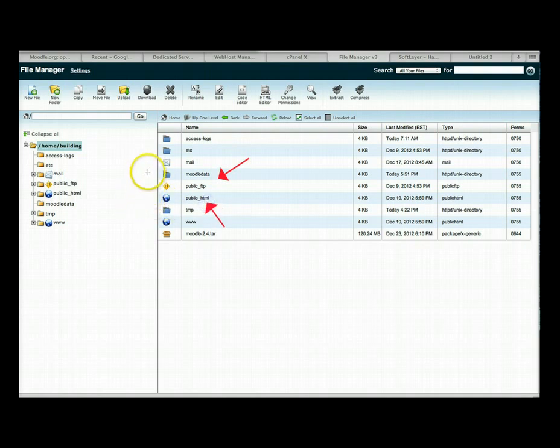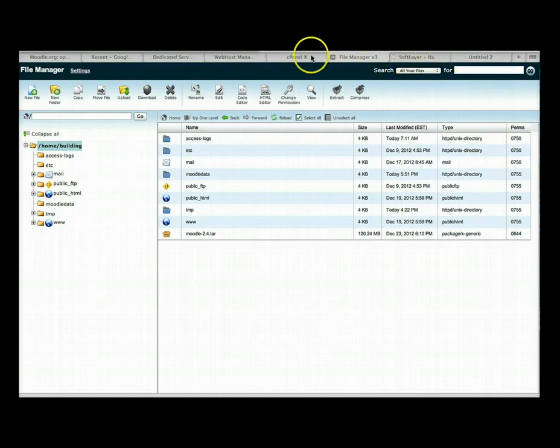By above, I mean that if we go up, we'll see the Moodle data and not the other way around. Next, now that we have created a new folder, we want to upload the Moodle. But before we can do that, we need to download the Moodle into our computer system.